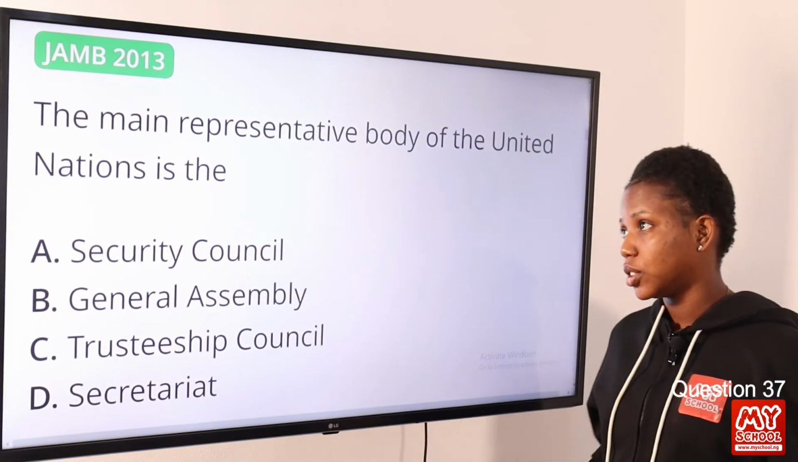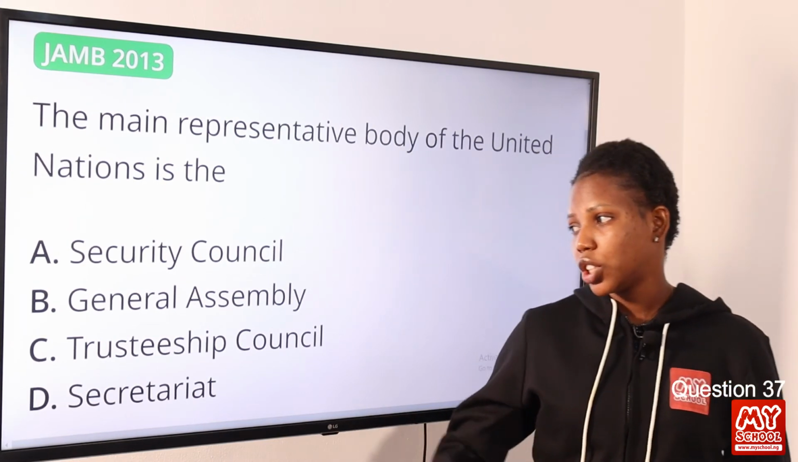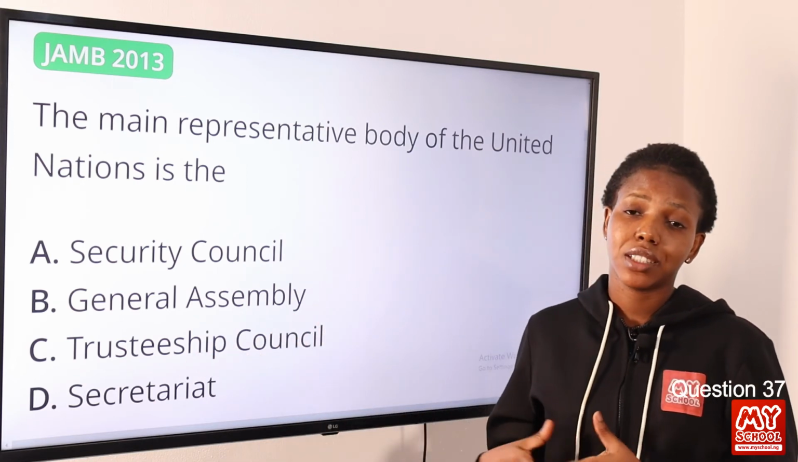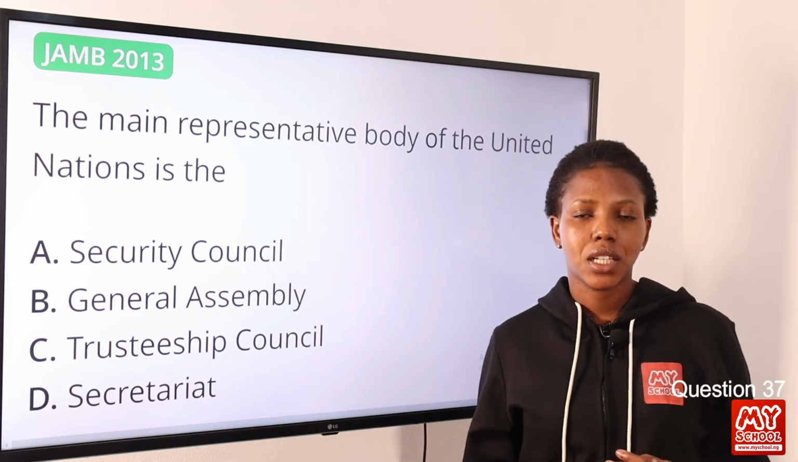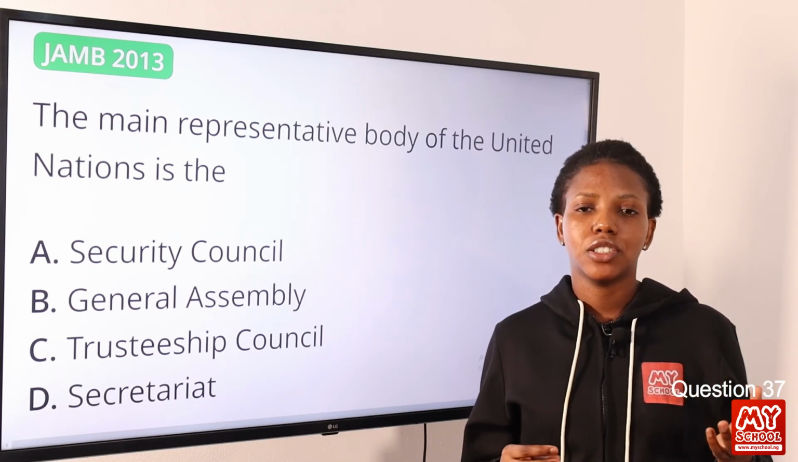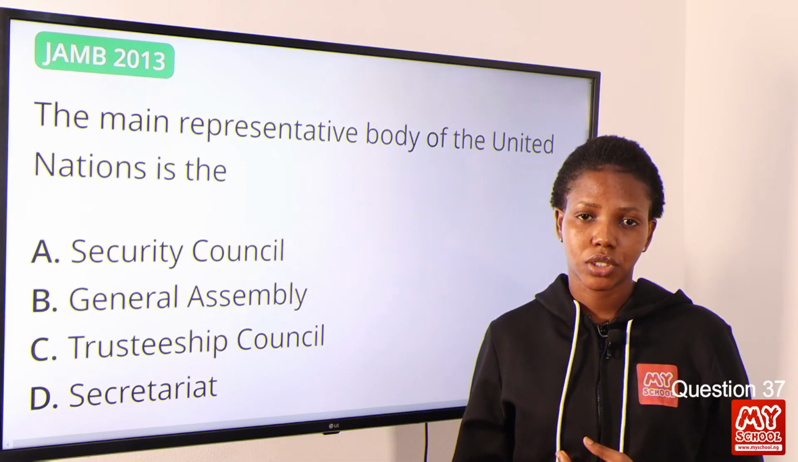Question 37. The main representative body of the United Nations is the General Assembly. Option B is the correct answer to this question. The General Assembly, which is the main deliberative assembly, comprises the United Nations member states. So option B is the correct answer to this question.